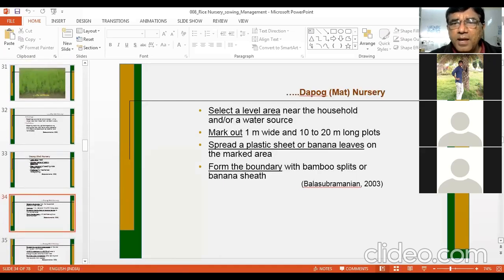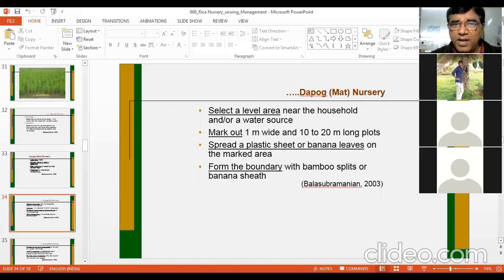So how to prepare a depot nursery? Select a level area near the household or near a water source. Mark out 1 meter wide and 10 to 20 meter long plots. Then spread a plastic sheet or banana leaves on the marked area.